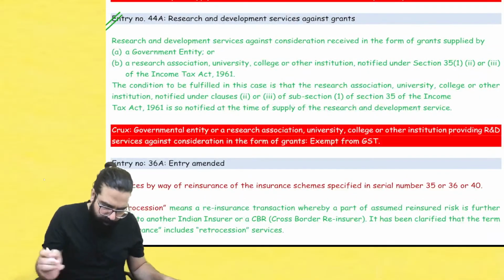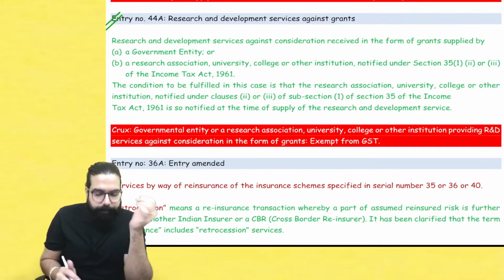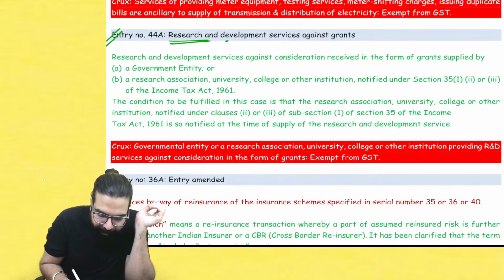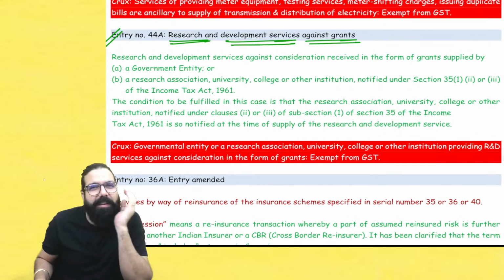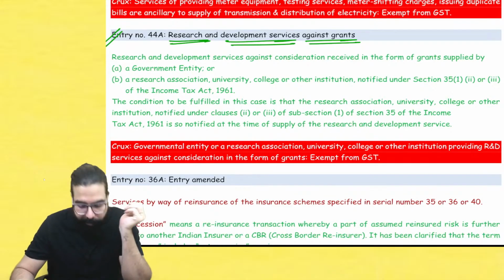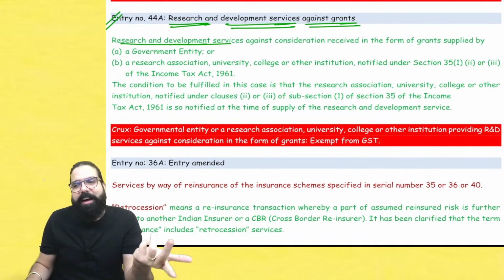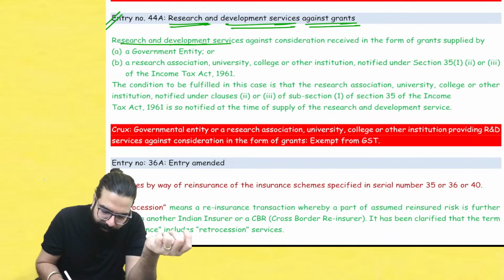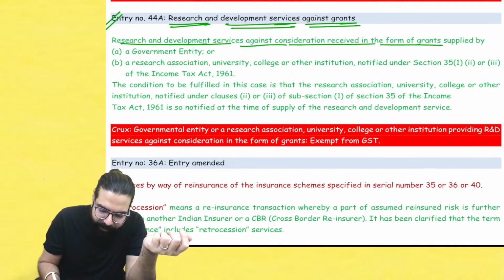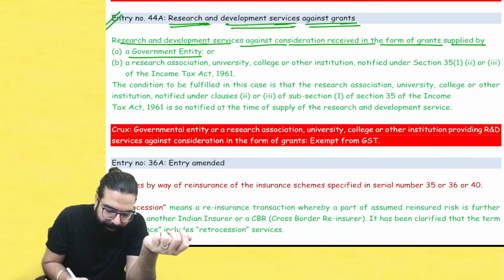One more entry over here. Sir, what is this one more entry? Research and development services against grants. Sir, what is this research and development services? See, R&D, nothing, research and development services against consideration in the form of grant supplied by a governmental entity.